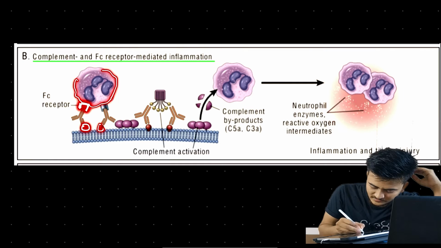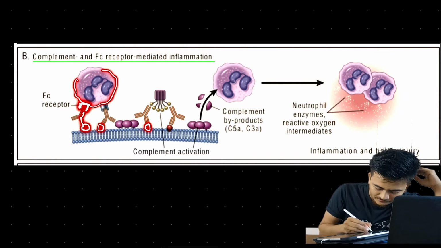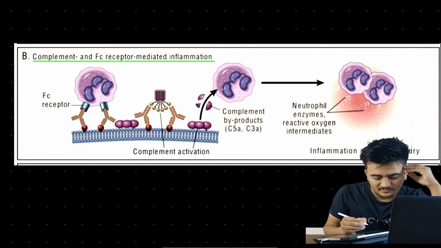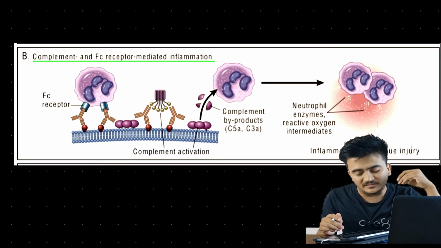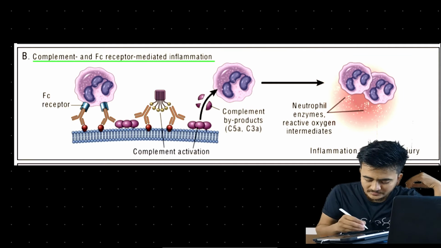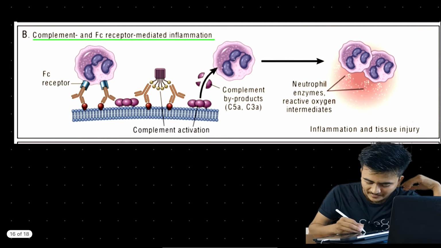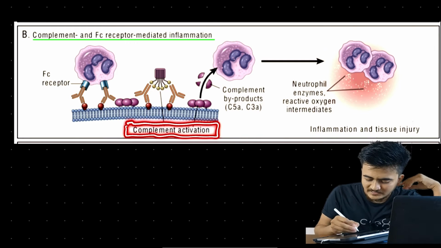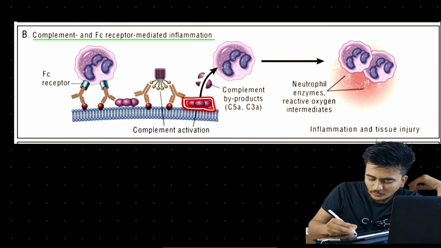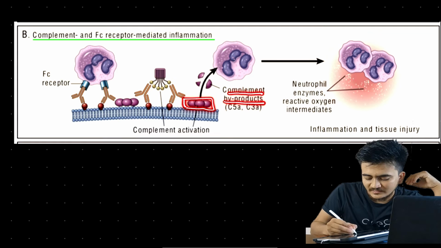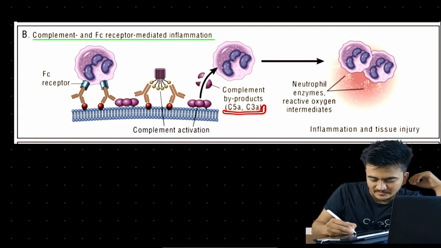These are the antigens, and these antigens are coated by antibodies, and the Fc portion of these antibodies is received by phagocytes, which are neutrophils and macrophages. While doing this, there is activation of the complement system. As the complement system activates, the complement byproducts are formed. They are C5a and C3a.